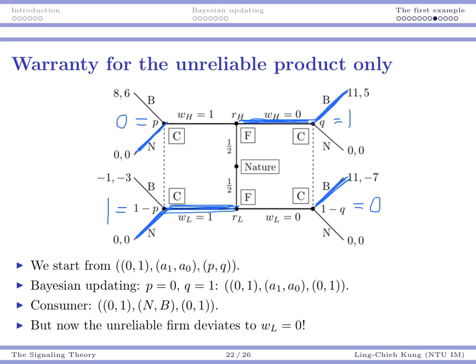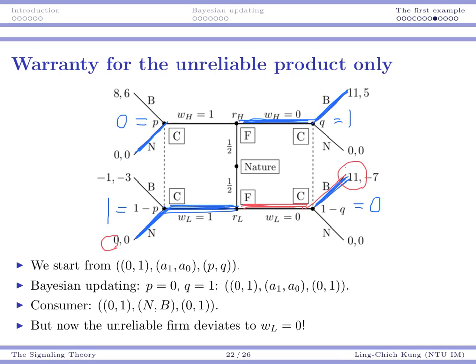Now, is there any company who will be willing to deviate? Yes. Consider the unreliable company. This company knows that in equilibrium, it is going to earn $0. But if it deviates to not offering a warranty, then because the consumer will buy it, the unreliable firm will make $11 as the profit.